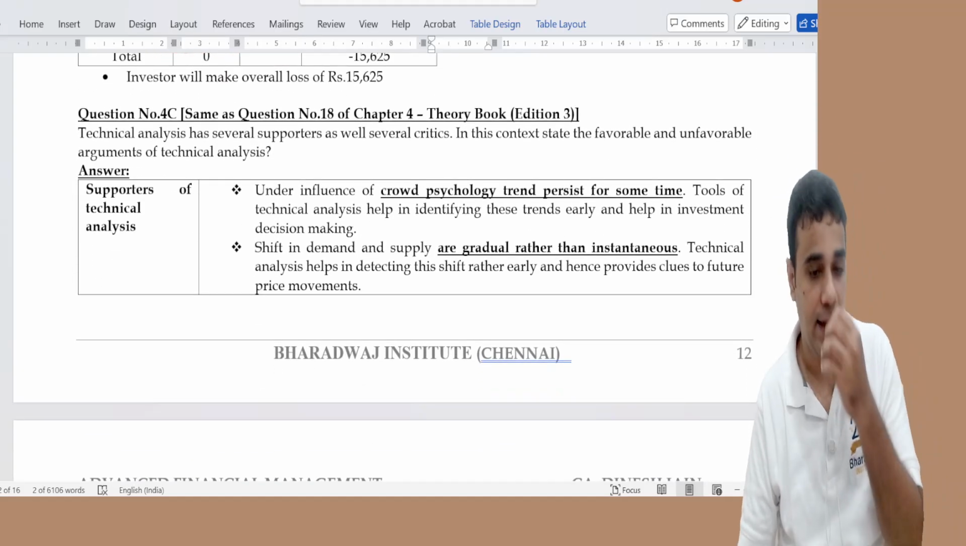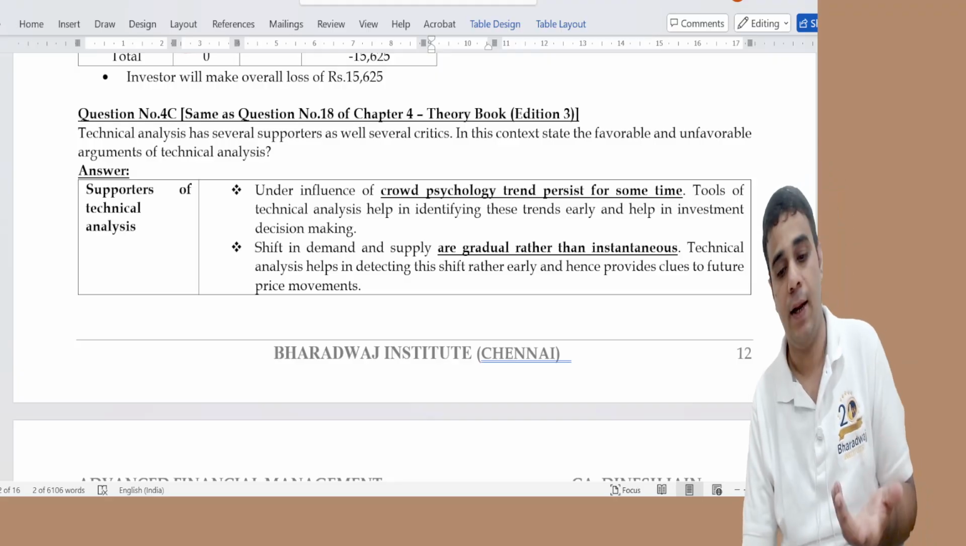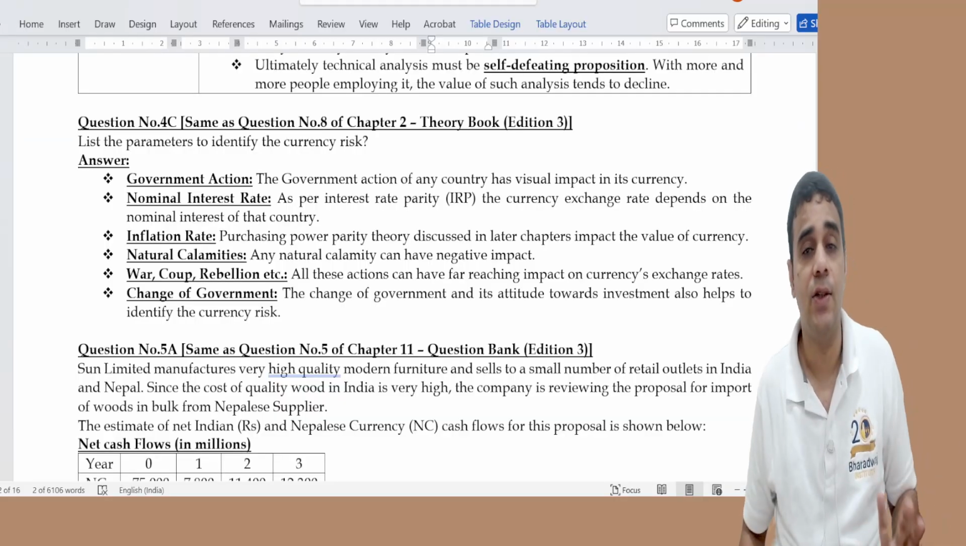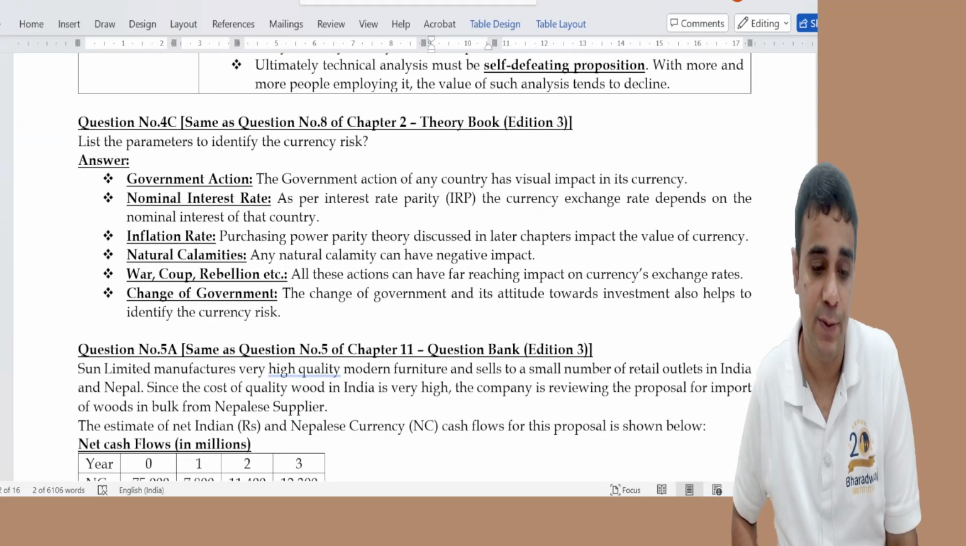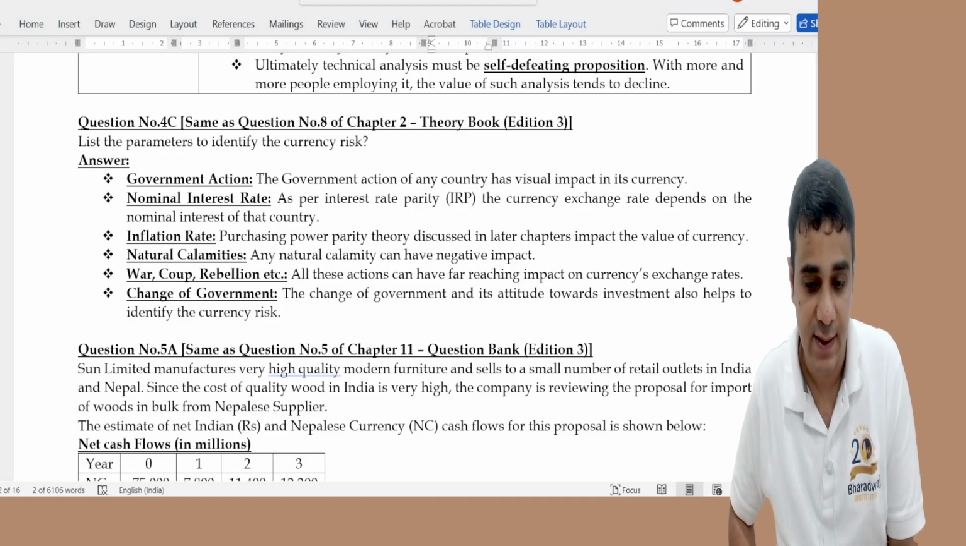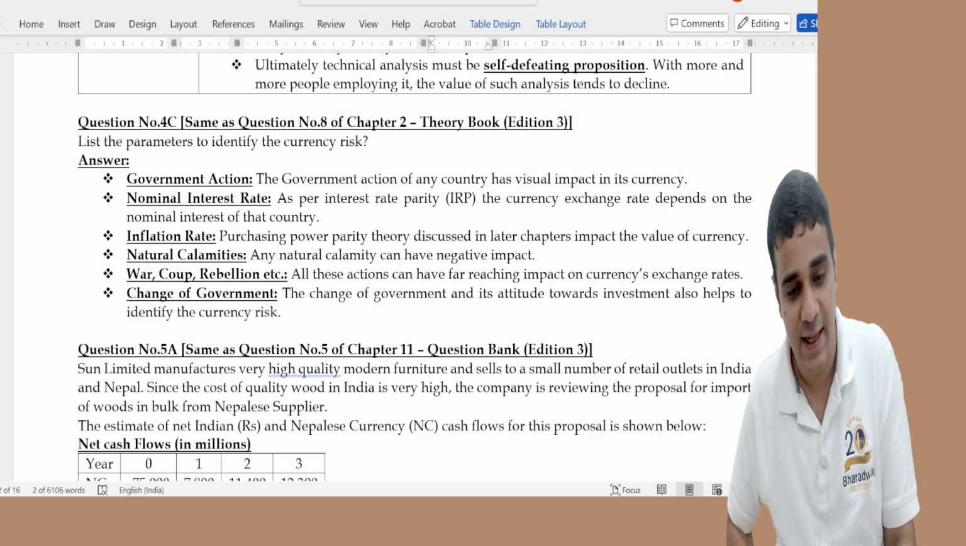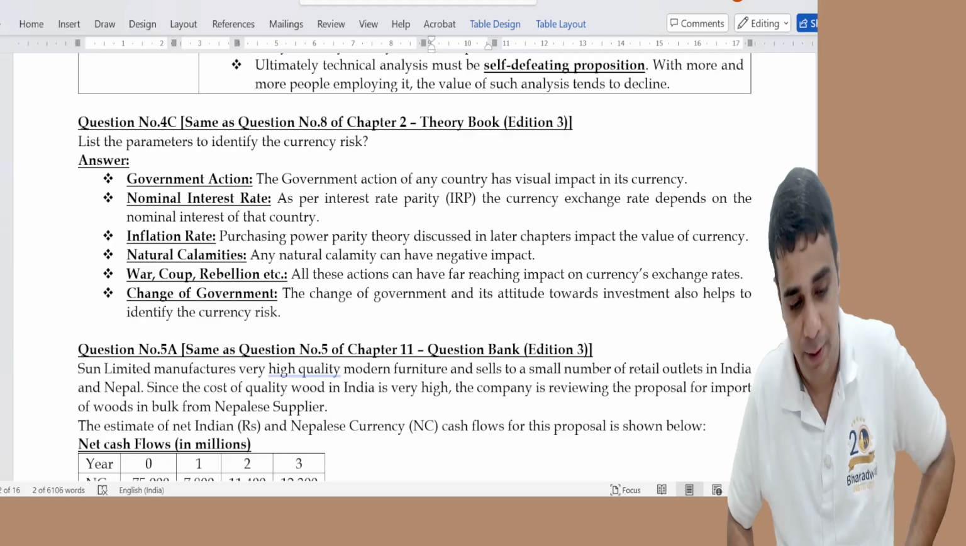4C was from the technical analysis chapter, that is your security analysis theory question. 4C had an internal choice, say risk management chapter, parameters to identify the currency risk. I think from every chapter they have ended up asking one question. From those 5 priority chapters, they asked one question from every chapter.